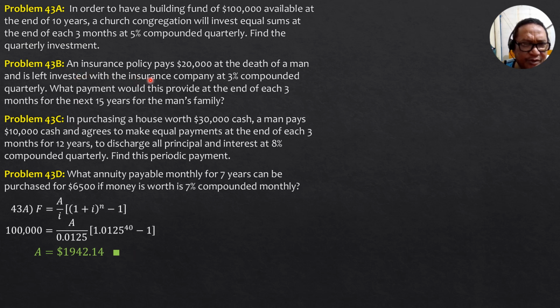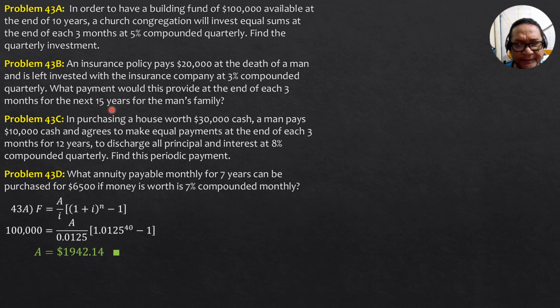43B, an insurance policy pays $20,000 at the death of a man and is left invested with the insurance company at 3% compounded quarterly. What payment will this provide at the end of each 3 months for the next 15 years for the man's family? So given the present worth, and I is 0.03 divided by 4, so this is 0.0075, and n is 4 times 15, so 60.